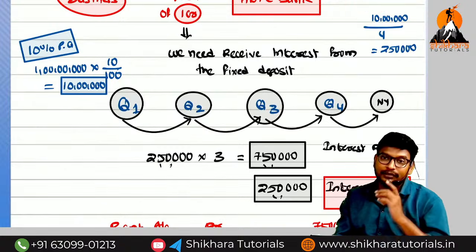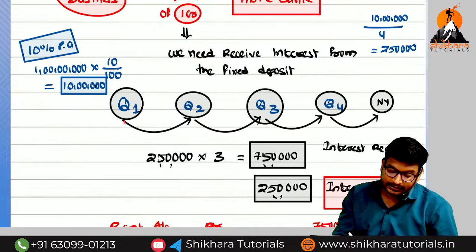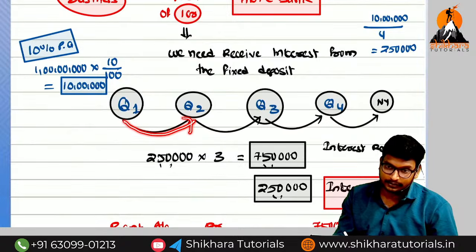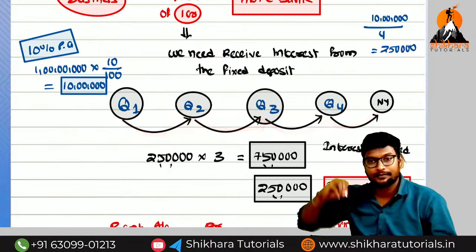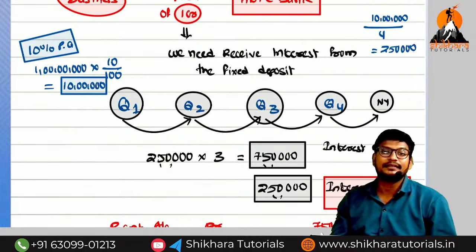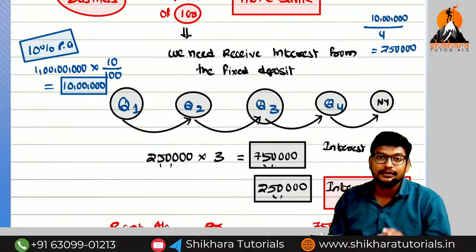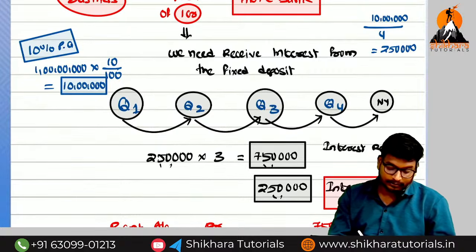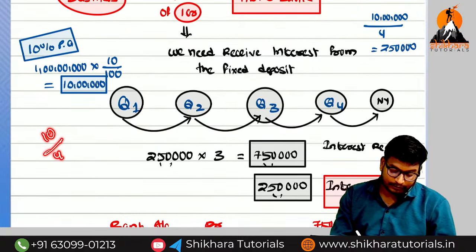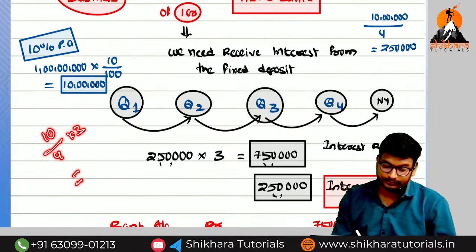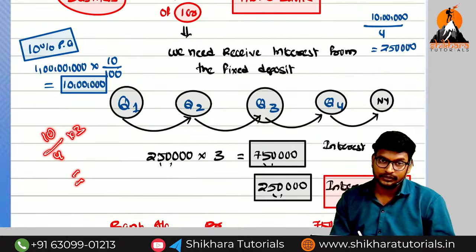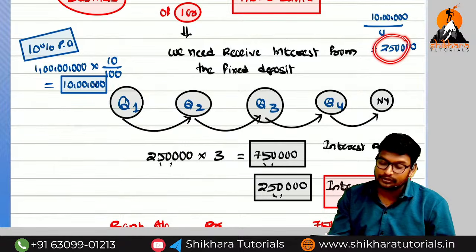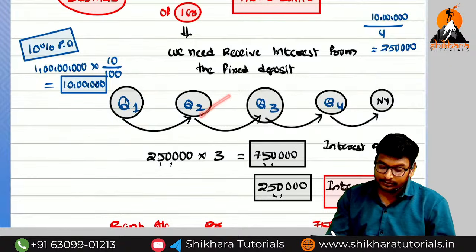Okay, now we know normally how the bank will give the interest: first quarter interest they will give in the second quarter, second quarter in the third, third in the fourth, and fourth in the next year. That means how many quarters interest have we received during the current year? 3 quarters interest. So 10 divided by 4 into 3. Do that, 10 divided by 4, how much are you getting? 2,50,000.